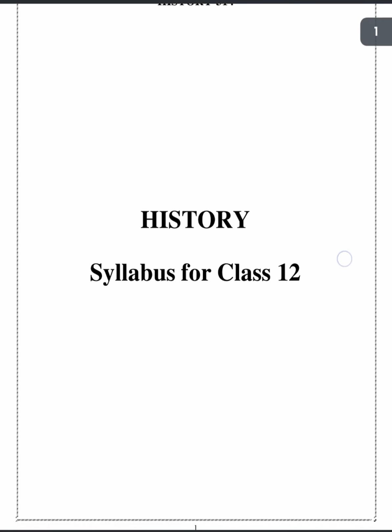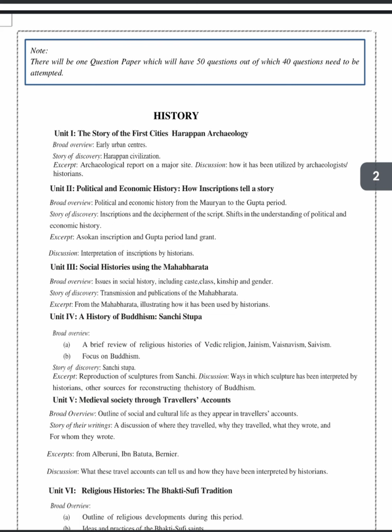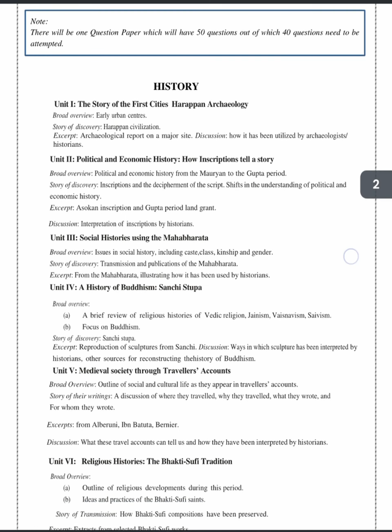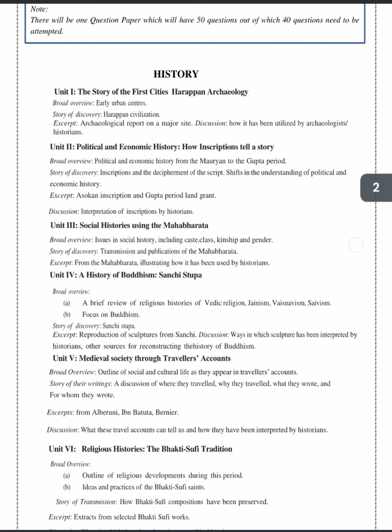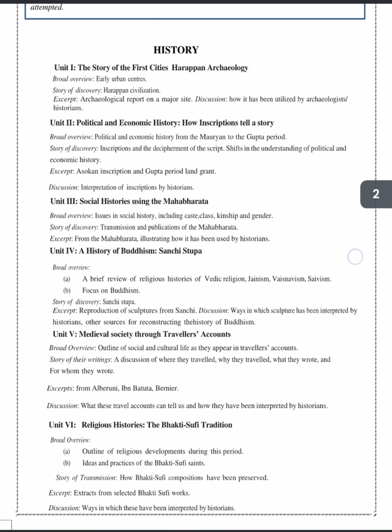From the very first book, chapter 1, that is the Harappan civilization, will be coming. Then here you can see it will be asking you about archaeological reports on major sites, how they have been utilized by archaeologists to understand the history of the Harappan sites. Then in the second unit we will be studying political and economic history, how inscriptions tell us about the Maurya and the Gupta period to understand the past history.